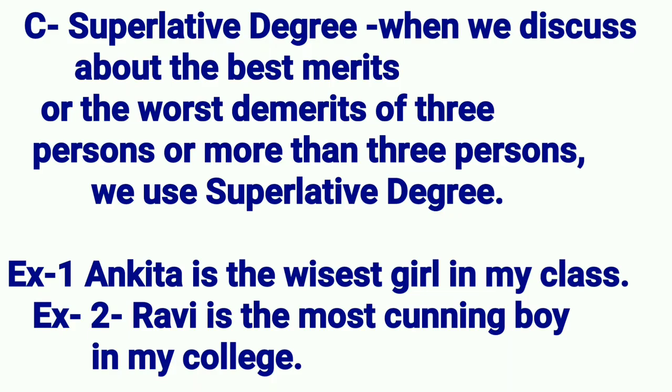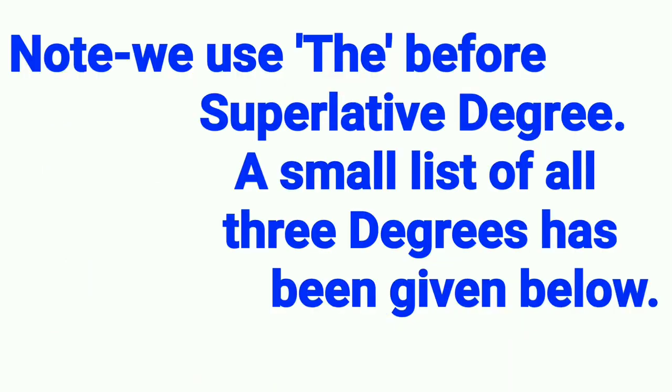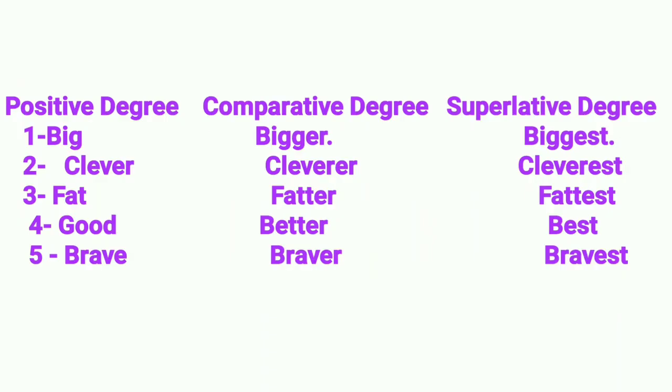Example first. Ankita is the wisest girl in my class. Example 2. Ravi is the most cunning boy in my college. Note, we use the before superlative degree. A small list of all three degrees has been given below. Students, you are advised to see this list: positive degree, comparative degree, superlative degree.